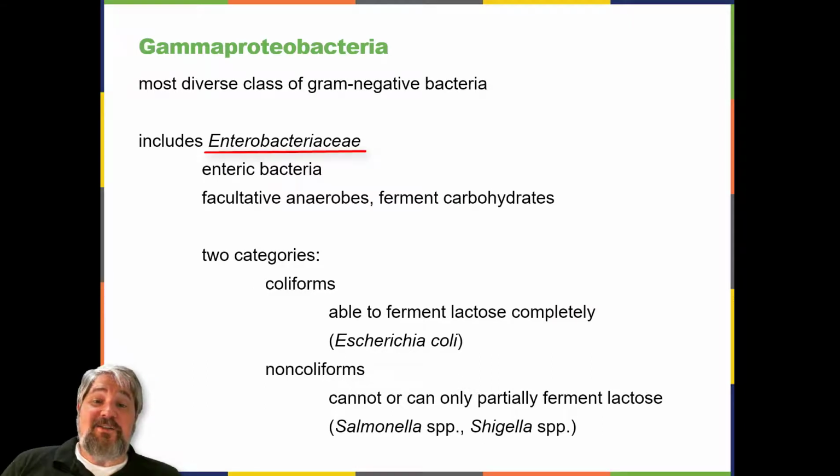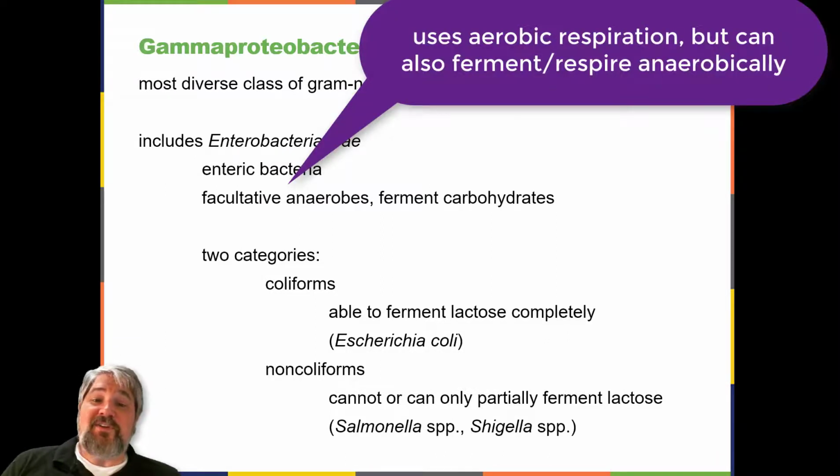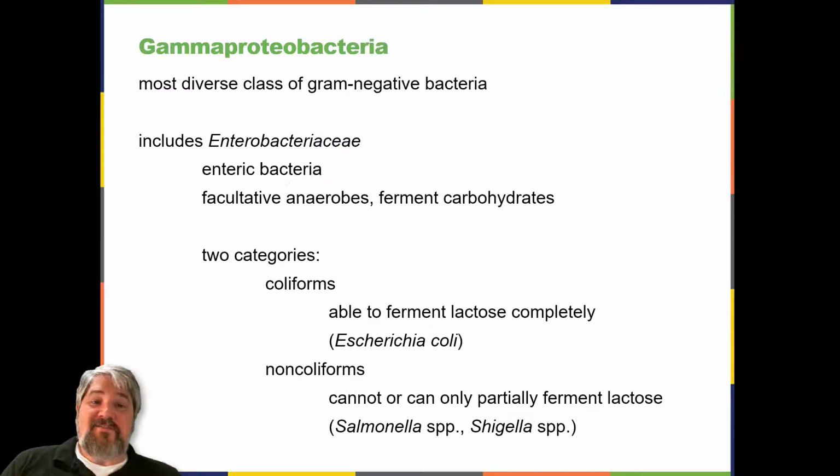Enterobacteriaceae is a large family of enteric intestinal bacteria belonging to the Gammaproteobacteria. They are facultative anaerobes and are able to ferment carbohydrates. Within this family, microbiologists recognize two distinct categories. The first category is called the coliforms, after its prototypical bacterium species, Escherichia coli. Coliforms are able to ferment lactose completely with the production of acid and gas.